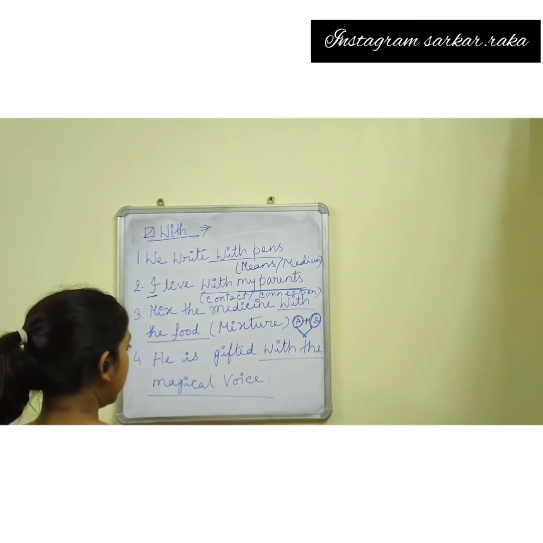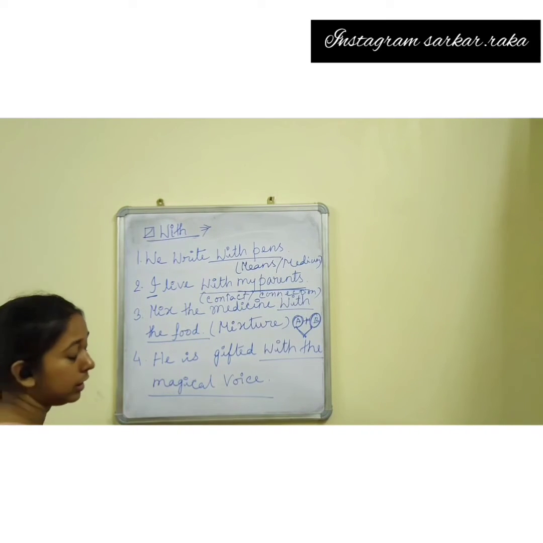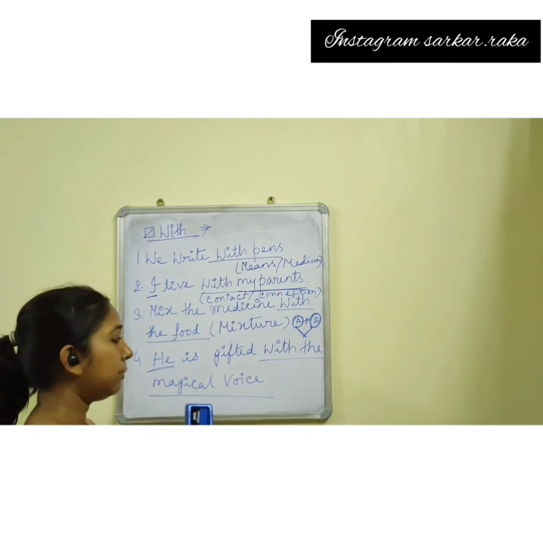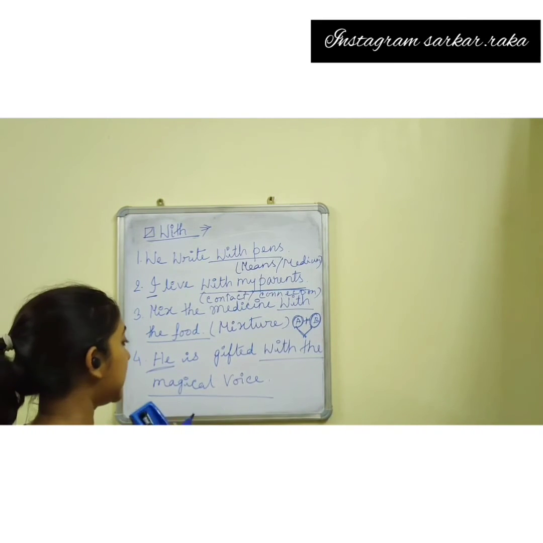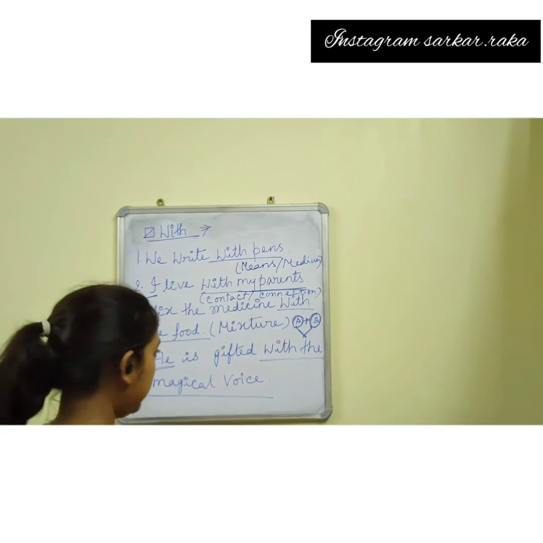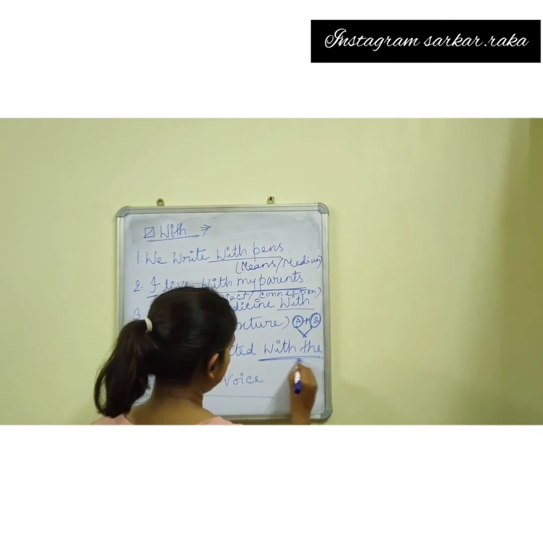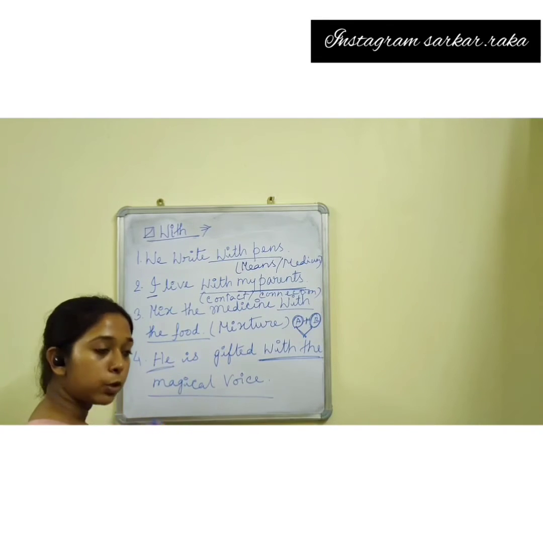Next, he is gifted with the magical voice. This person possesses a very beautiful voice which is magical. To suggest that thing, we use with, to indicate any possession.